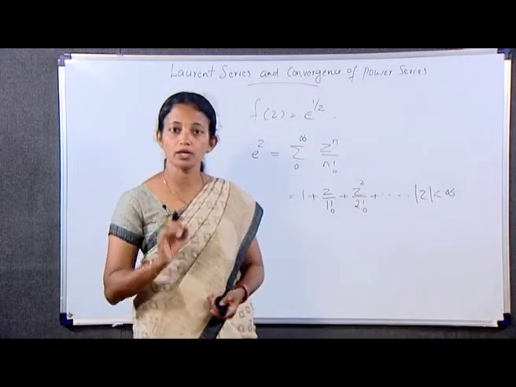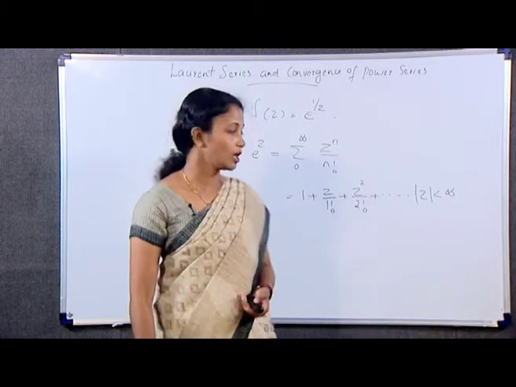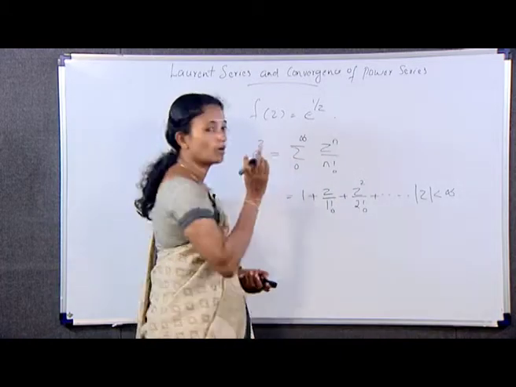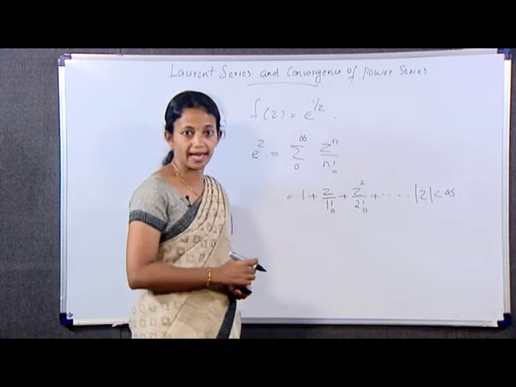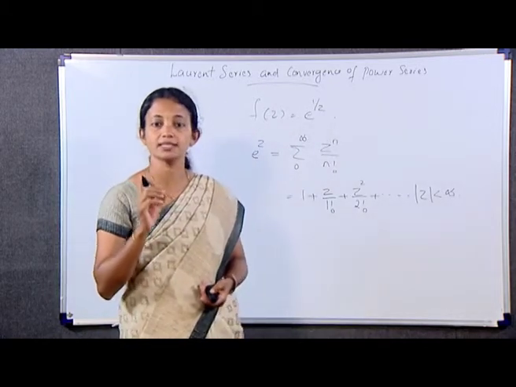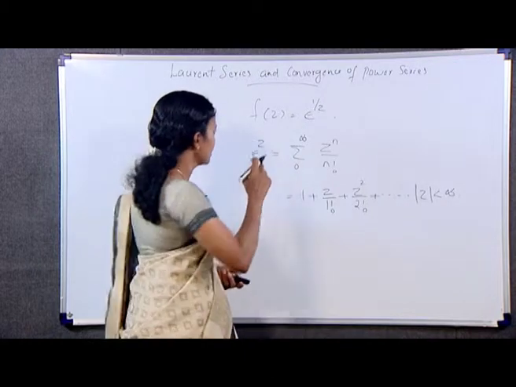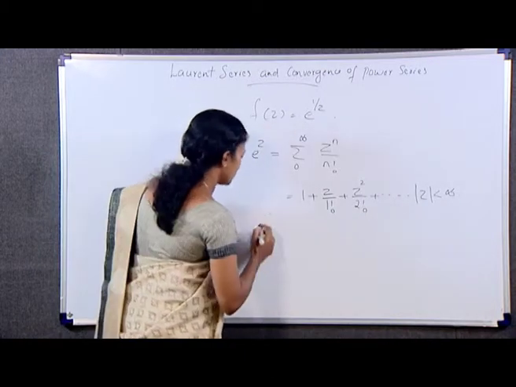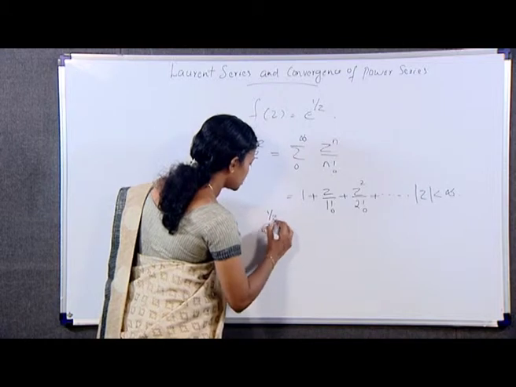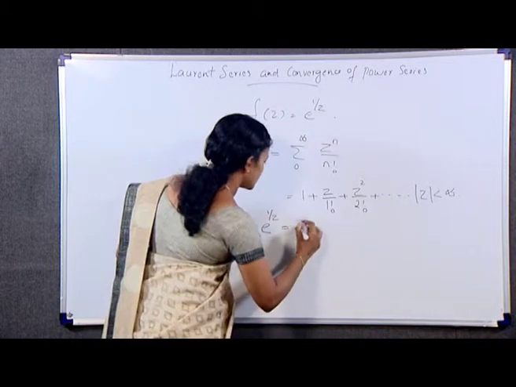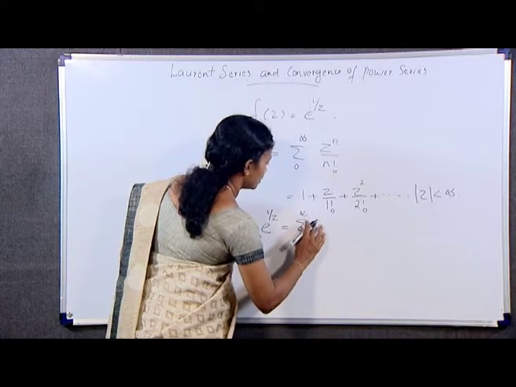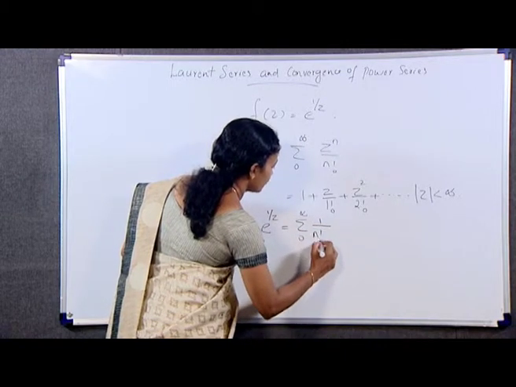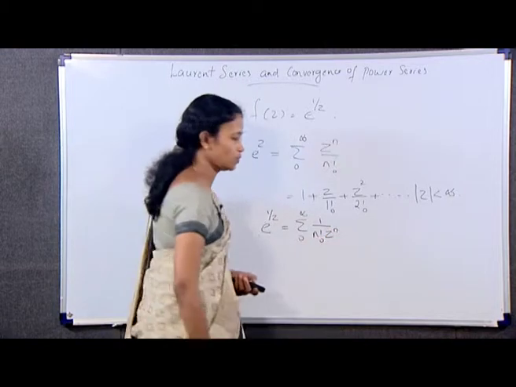For z not equal to 0, now replace z by 1/z in the expansion of e^z and obtain the Laurent series representation. So it becomes e^(1/z) = sigma 0 to infinity (1/n!) z^(-n).